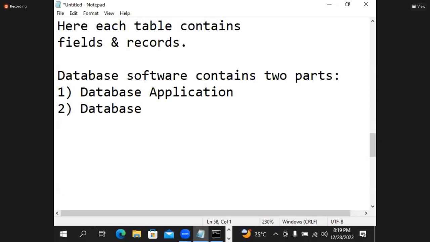So whenever we install database software, two parts install.